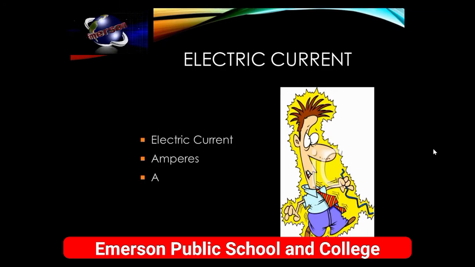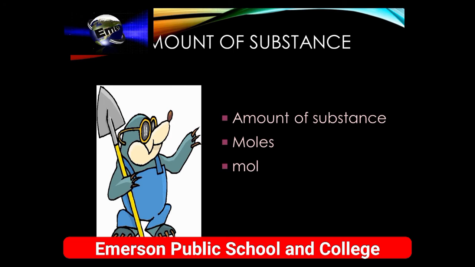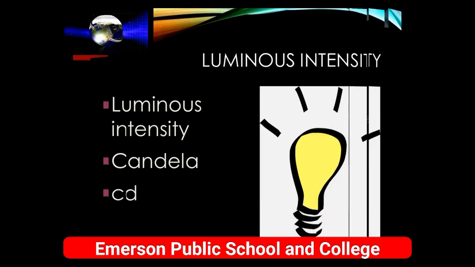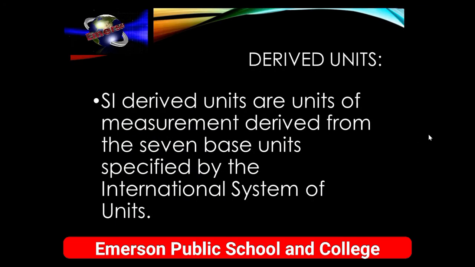Electric current, a base physical quantity, has the unit ampere, denoted by A. Thermodynamic temperature has the unit Kelvin, denoted by K. Amount of substance has the unit mole, denoted by mol. Luminous intensity, intensity of light basically, has the unit candela, denoted by cd.